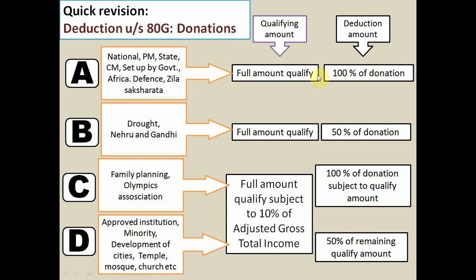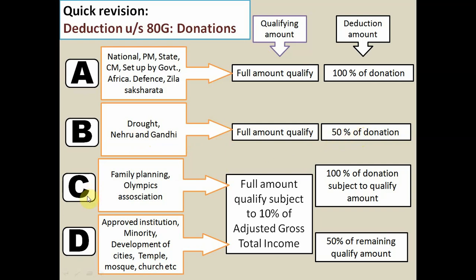100% donation. Next, in case of category B, the keywords are Nehru and Gandhi family. So the full amount is qualified for deduction, only 50% of this is allowed as deduction.